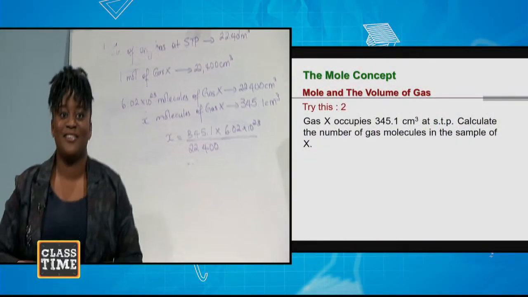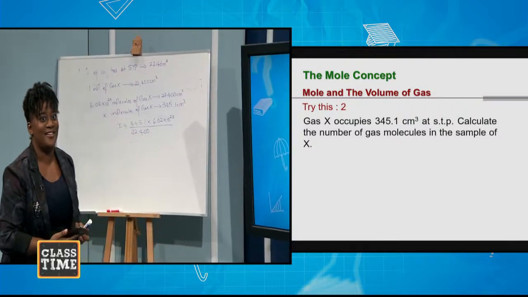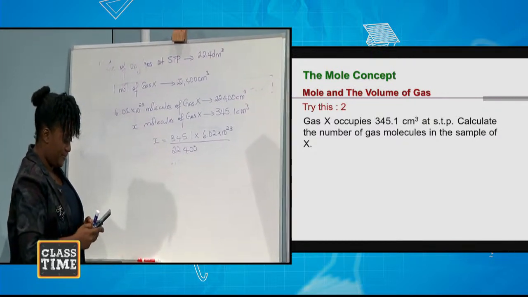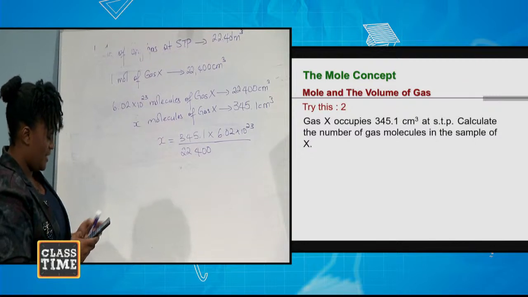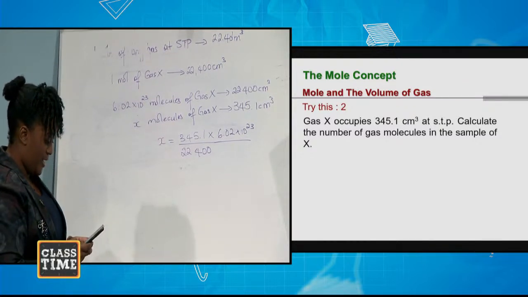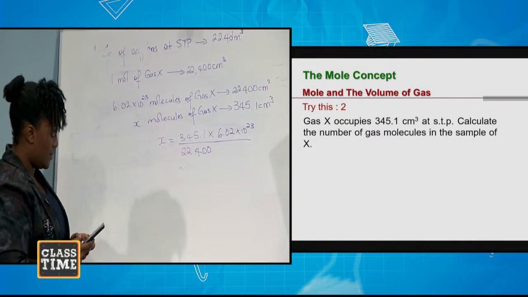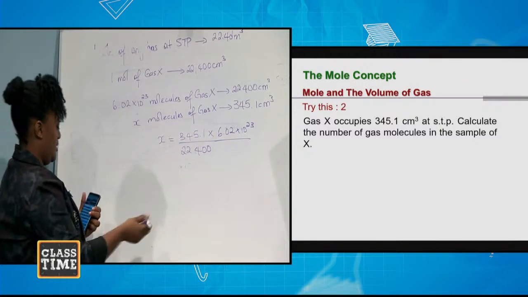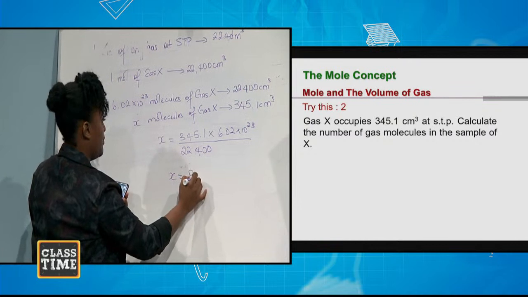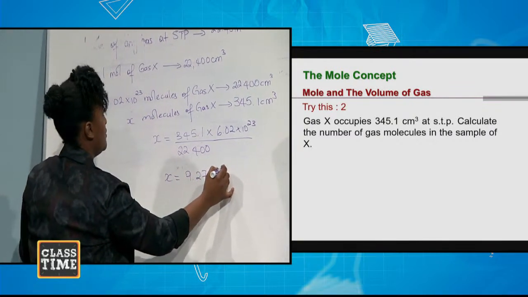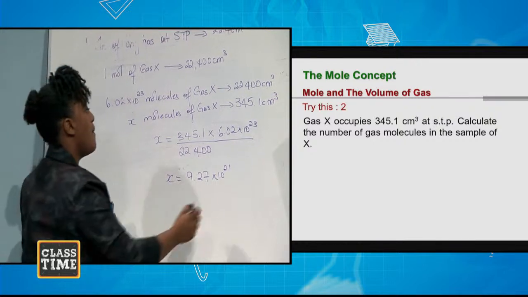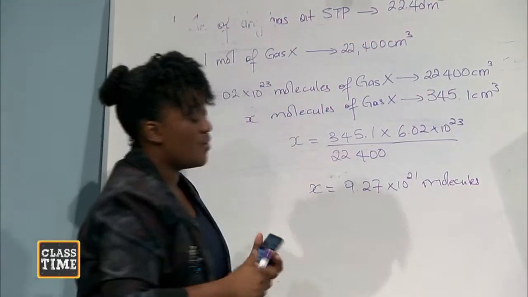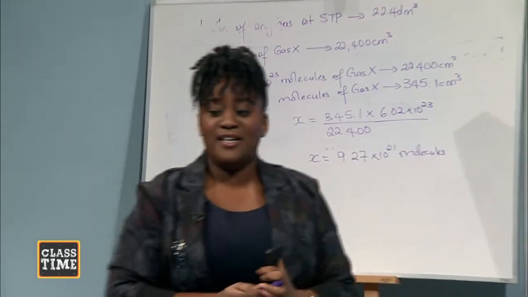Okay, let's put that in our calculators. Okay, so 345.1 multiplied by Avogadro's number divided by 22,400. X is equal to 9.27 times 10 to the 21. And it's asking us for molecules. All right? Let's continue.